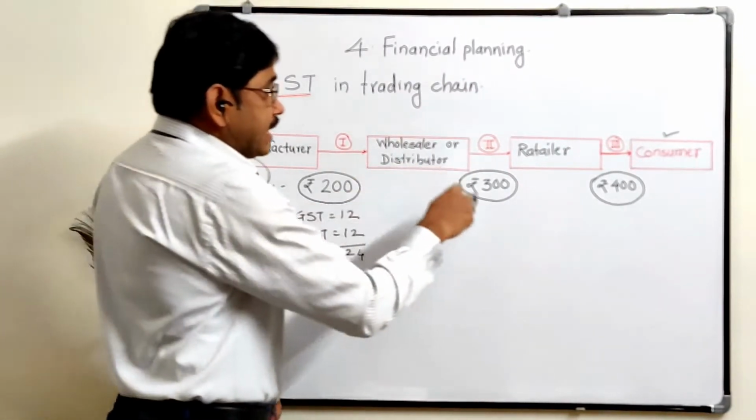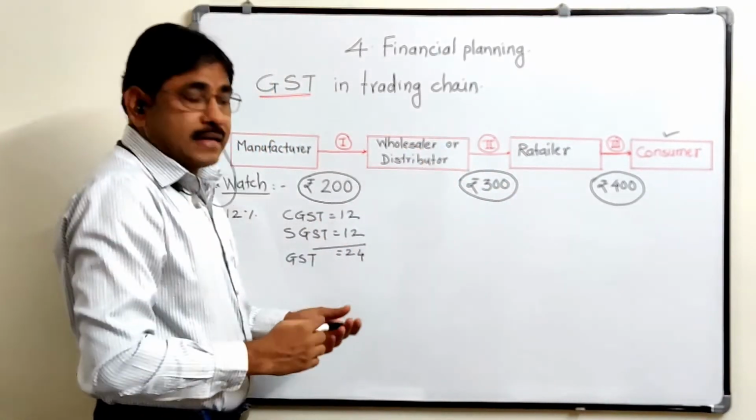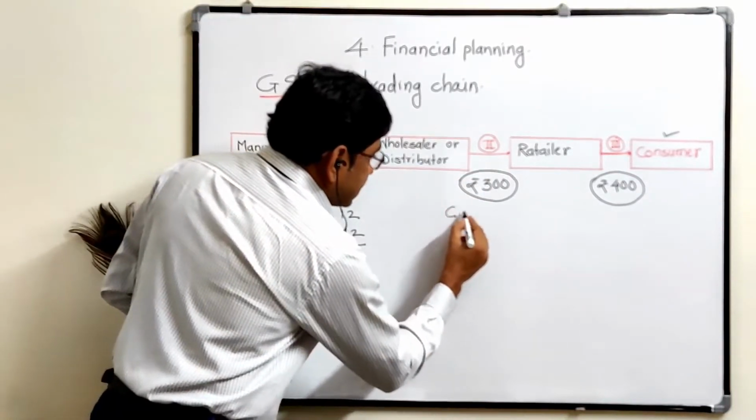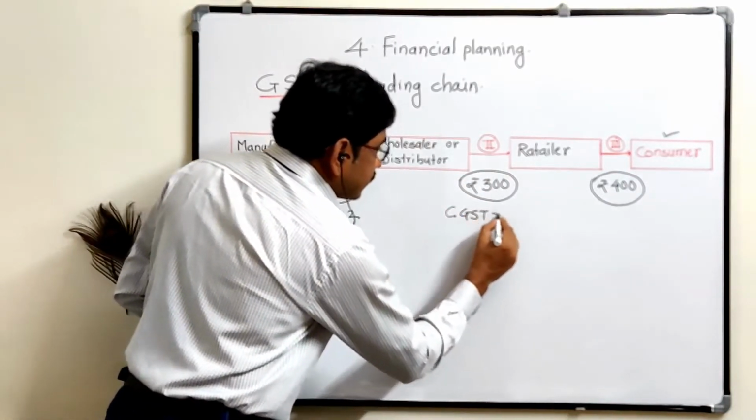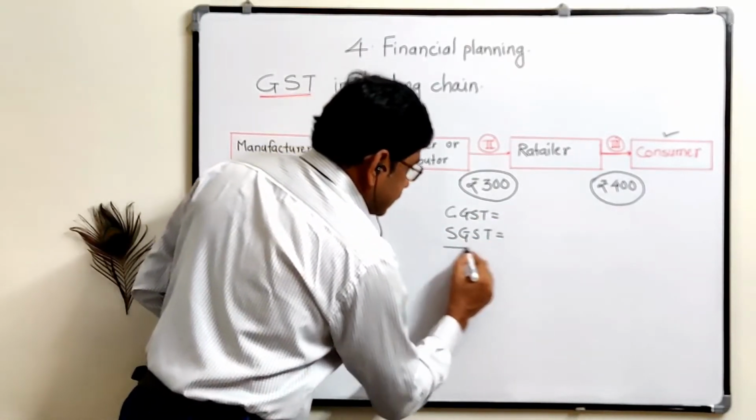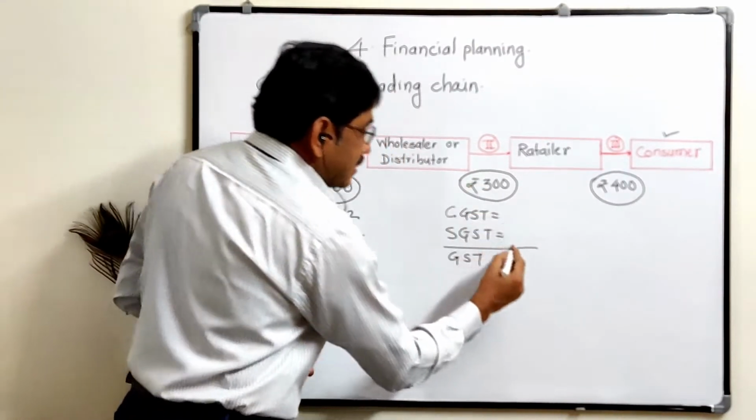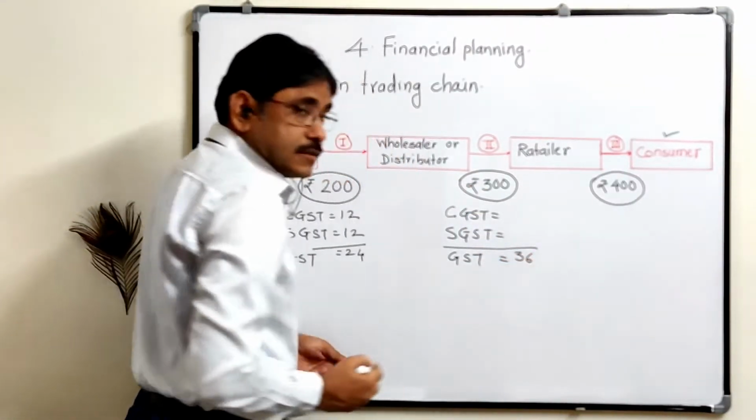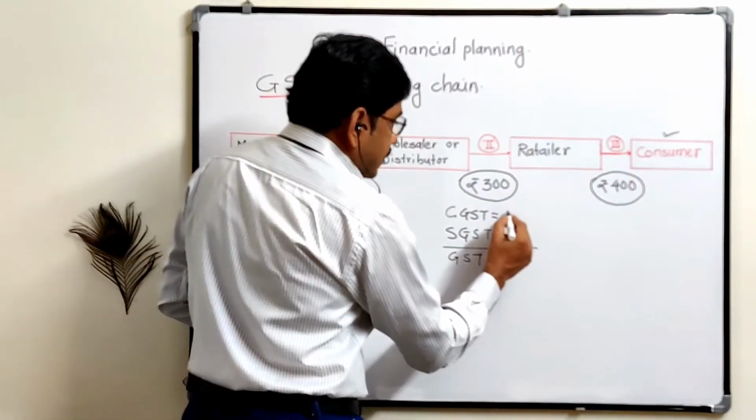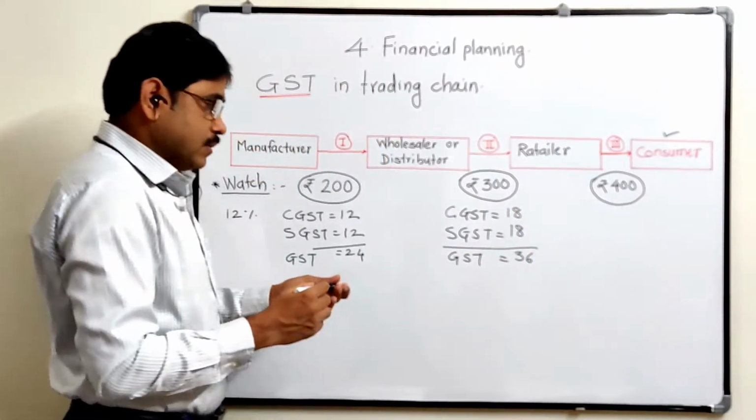Now when he sold that product, the retailer pays the tax on rupees 300. So here CGST and SGST, the total GST is, here 12 threes are 36 rupees. So here CGST is 18 rupees and this is 18 rupees.